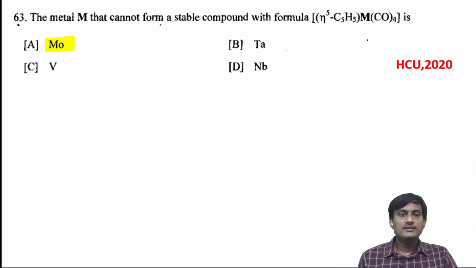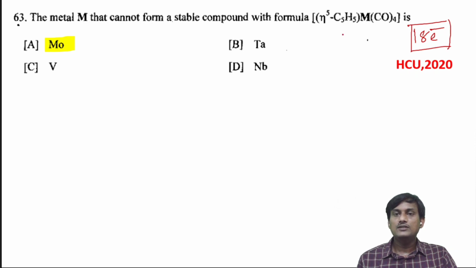The metal M cannot form a stable compound with the formula. So here we have to apply the 18 electron rule. The number of valency electrons on the metal in the complex should be 18 electrons. So here